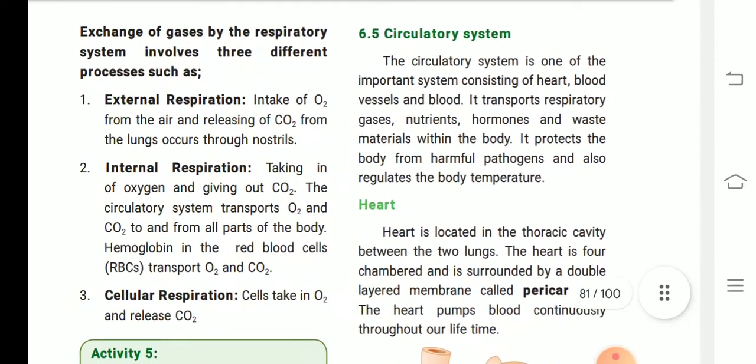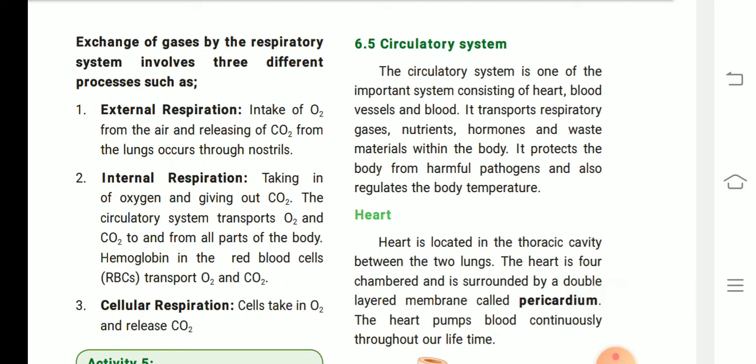Next one. Exchange of gases by the respiratory system involves three different processes: first, external respiration; second, internal respiration; third, cellular respiration. First, the intake of O2 from the air and releasing of CO2 from the lungs through the nostril is called external respiration.